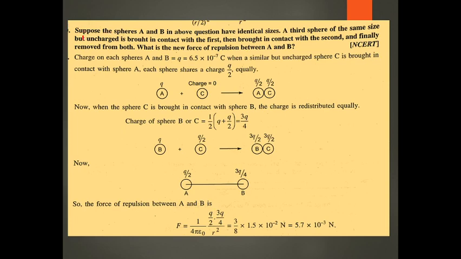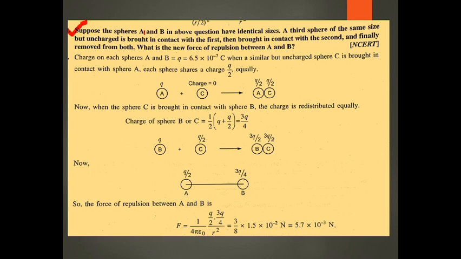This is another question related to the previous question. Suppose two spheres A and B in the above question have identical size. Both the spheres are identical, and a third sphere of the same size. This is, A and B are identical, meaning same size.